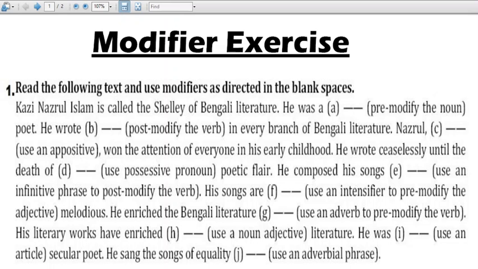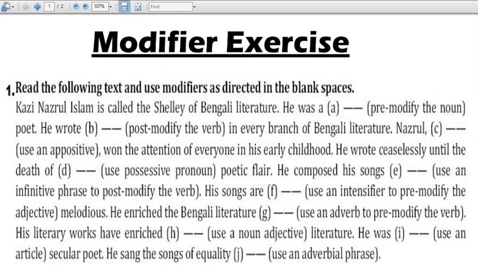So the verb here is actually "composed". So infinitive and infinitive phrase. Do you remember the things? Infinitive means "to" plus verb, and infinitive phrase means "to" plus verb plus additional words. So he composed his songs dash. So you will take "to", then a verb, and then additional words.